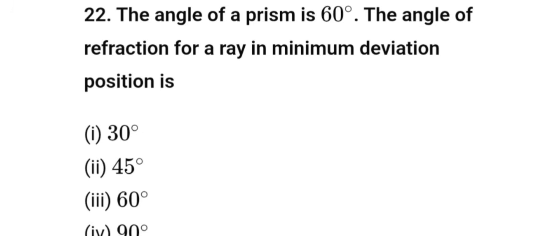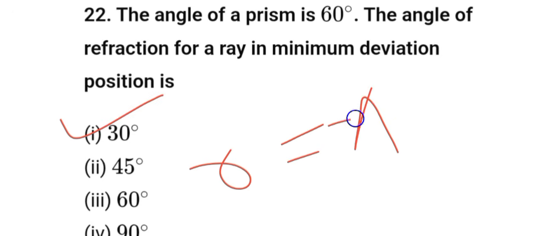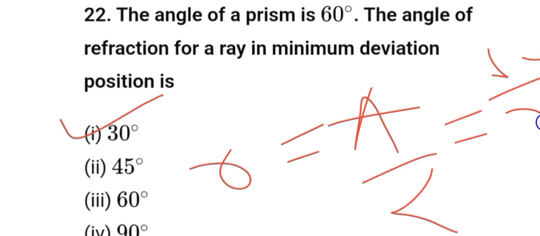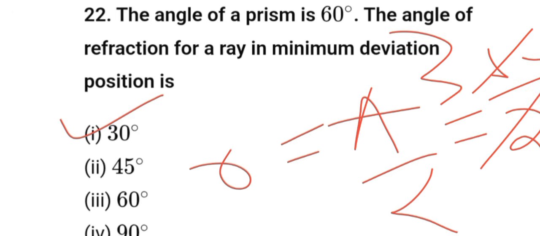The angle of a prism is 60 degree. The angle of refraction for a ray in minimum deviation position is. We know r is equal to A by 2. So if we put 60 here and divide by 2, our answer will be 30 degree.